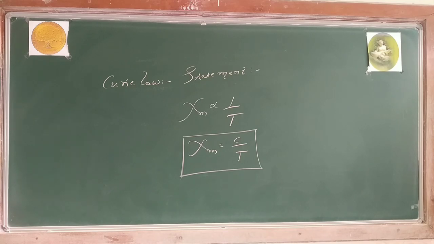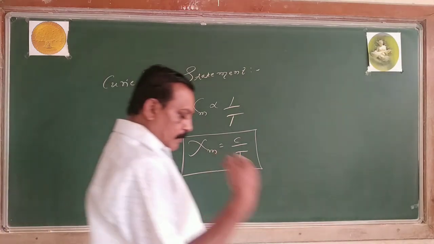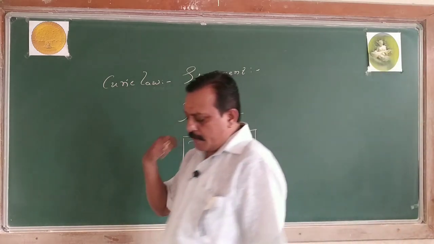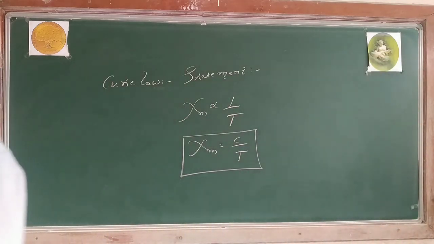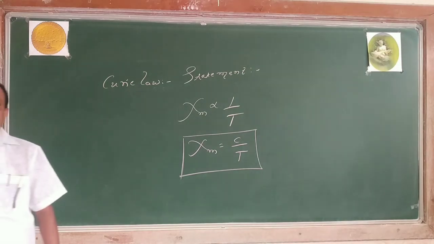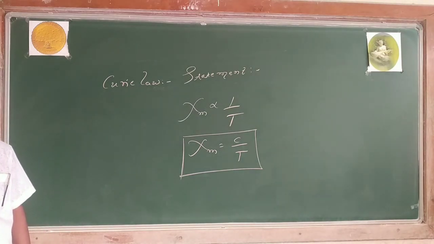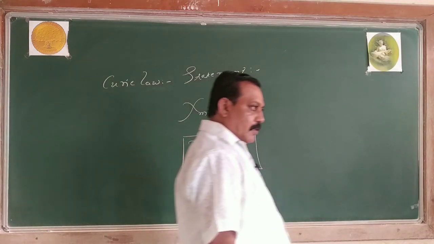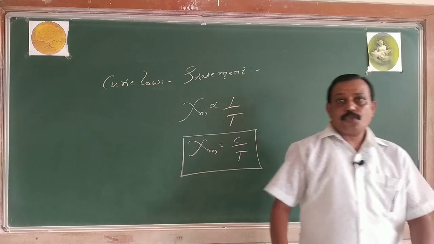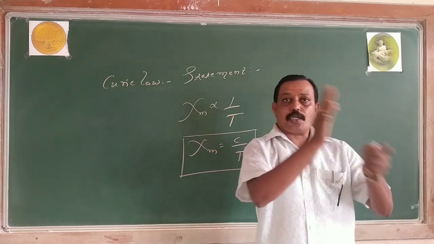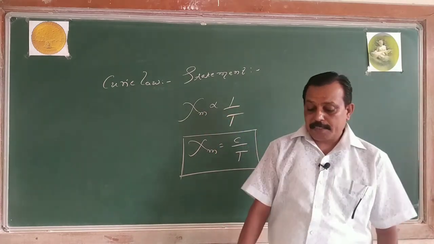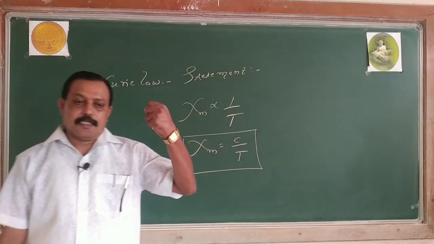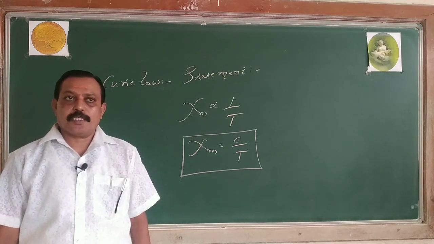This is specially meant for what? Paramagnetic substance. Now taking the ferromagnetic substance, a scientist named West studied the effect of temperature on ferromagnetic substance. He went on increasing the temperature for the ferromagnetic substance, then the material loses its magnetic property and reaches the paramagnetic condition.